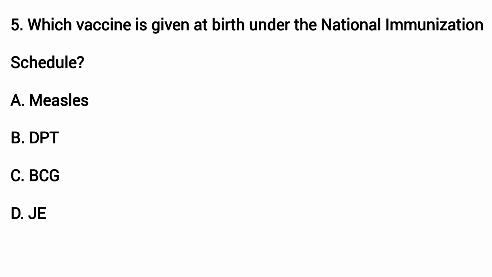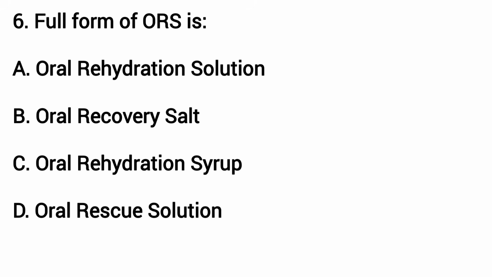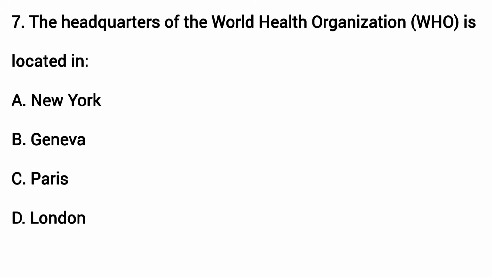Which vaccine is given at birth under the National Immunization Schedule? The answer is C. BCG. Full form of ORS is. The answer is A. The headquarters of the World Health Organization is located in. The answer is B. Geneva.